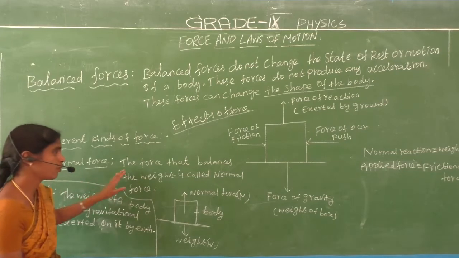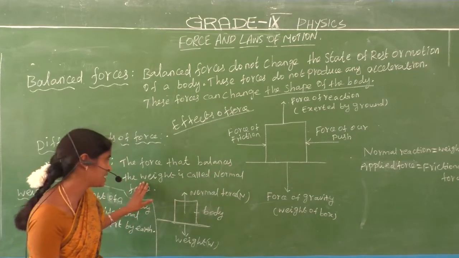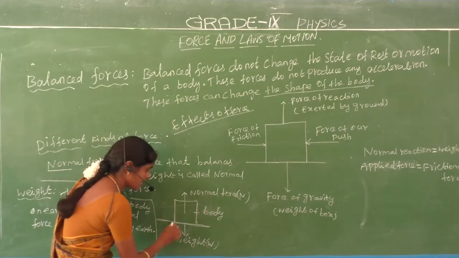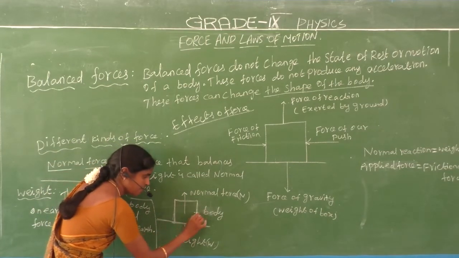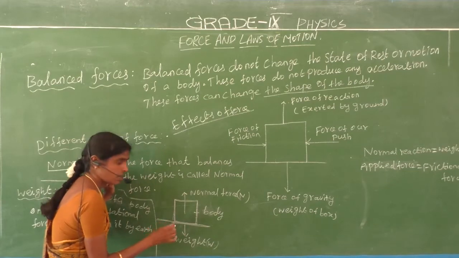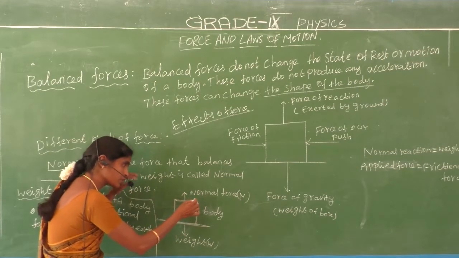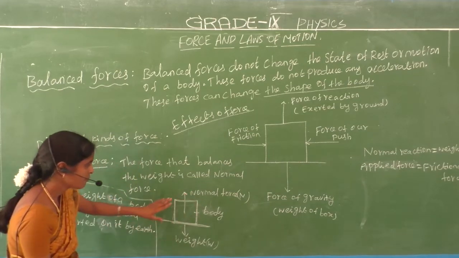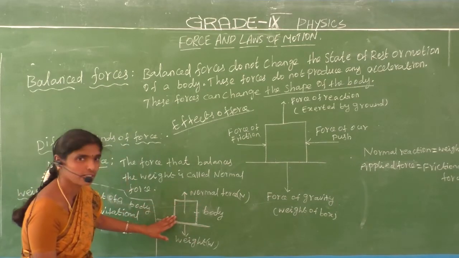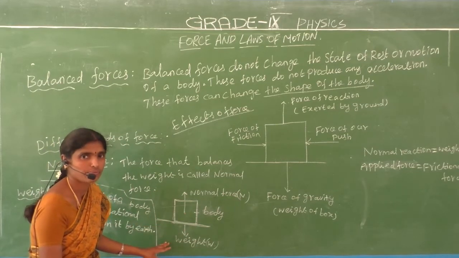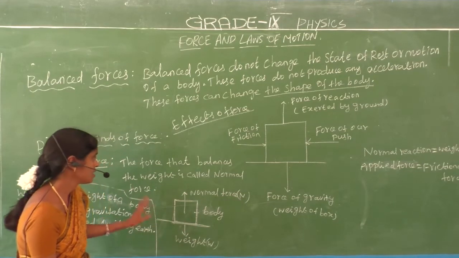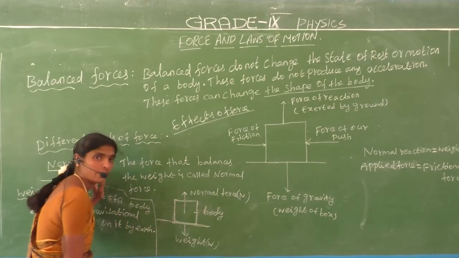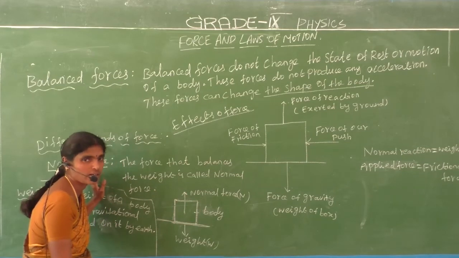The force that balances the weight is called the normal force. This is the one object, and the normal force balances the weight. Do you understand what is meant by normal force? The force that balances the weight. That is called the normal force.